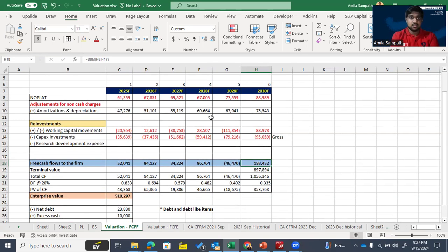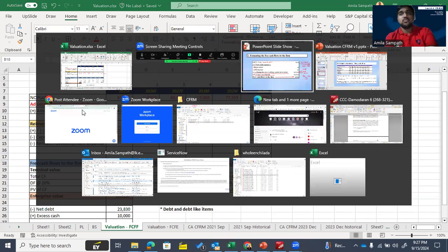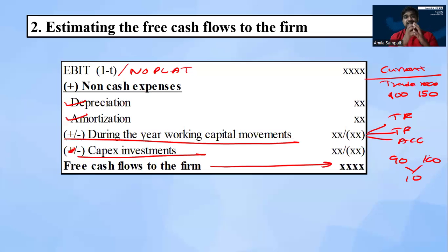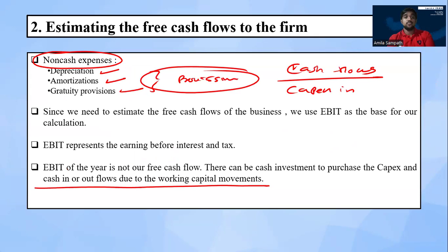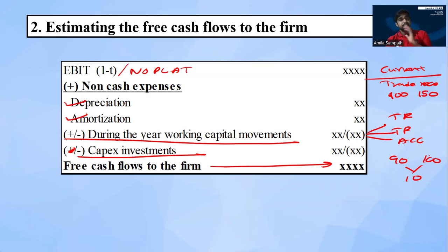That means NOPLAT plus non-cash charges. The main examples are amortization and depreciation expenses. And we need to adjust reinvestment. Reinvestment means working capital movement and the capex investment. Then we can get the free cash flow to the firm. I hope all of you got a clear idea about calculating free cash flow to the firm using this hypothetical example.